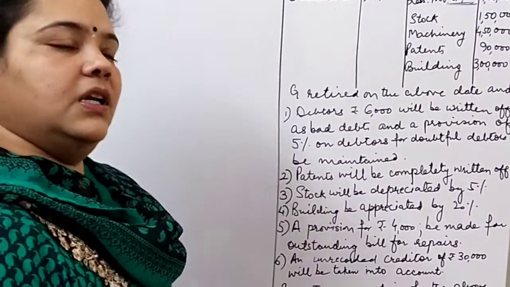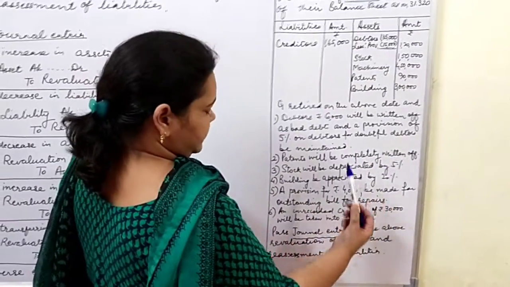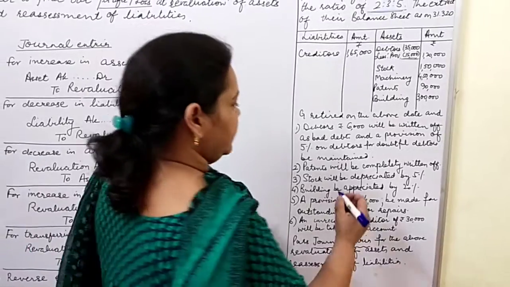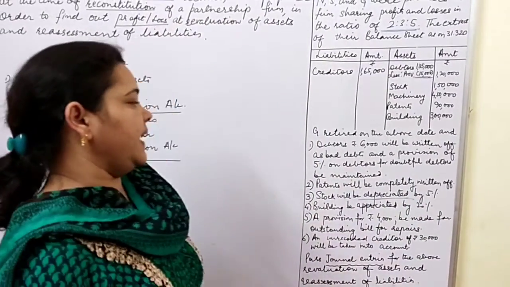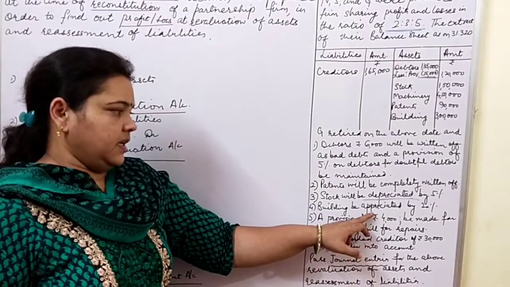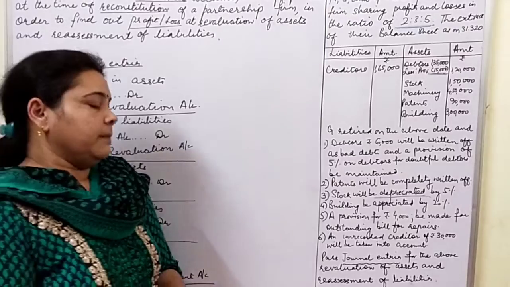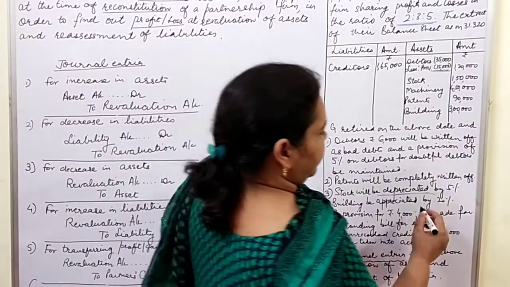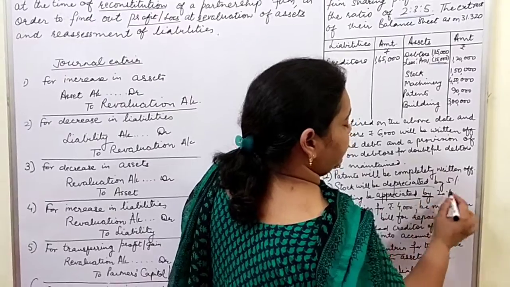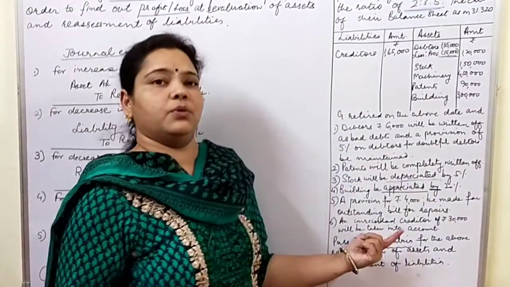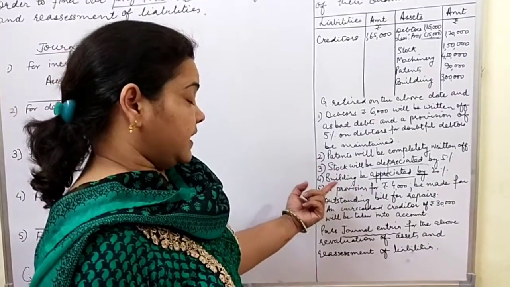Patents को बिल्कुल zero value पे ले आना है. Stock will be depreciated by 5%. Stock को reduce करना है. Here see, pay attention on this word depreciation. Building be appreciated by 20%. Building को हमने बढ़ाना है. Building की value बढ़ाना है. And this word by is also very important. We appreciate by. We find out 20% of building, and the whole amount will be debited to